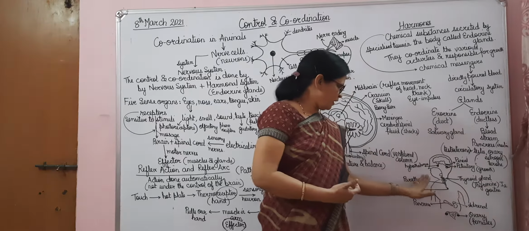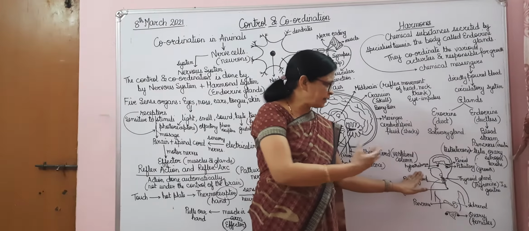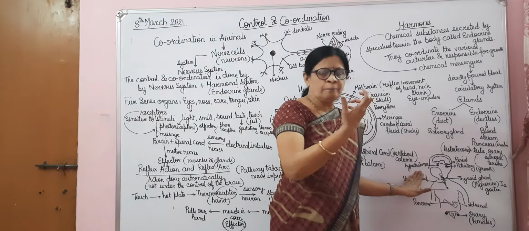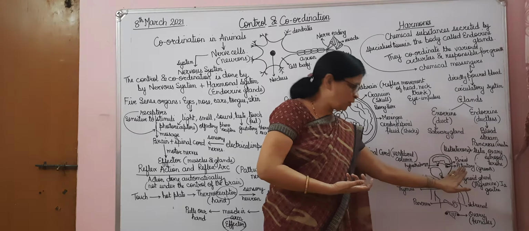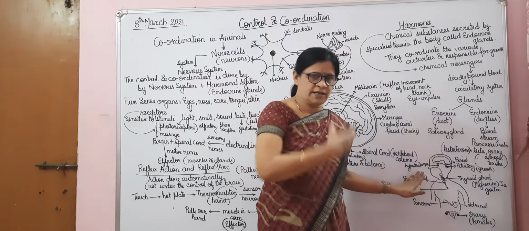In the brain itself, there is the hypothalamus. So these are the glands which are situated in the brain: the midbrain, the forebrain, the hindbrain. So the pineal gland, the pituitary gland, and the hypothalamus. Then we come down.